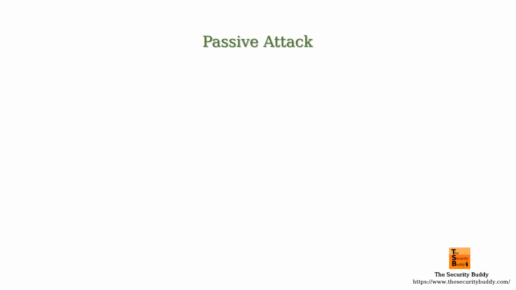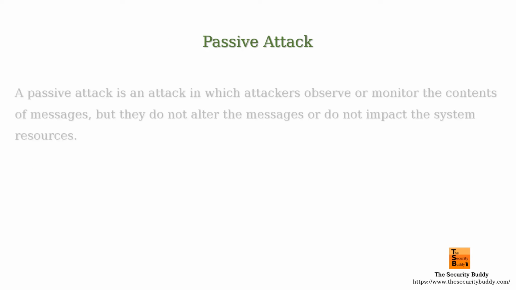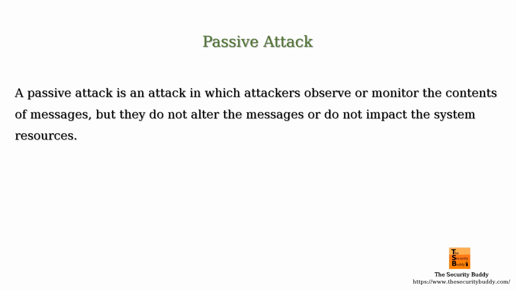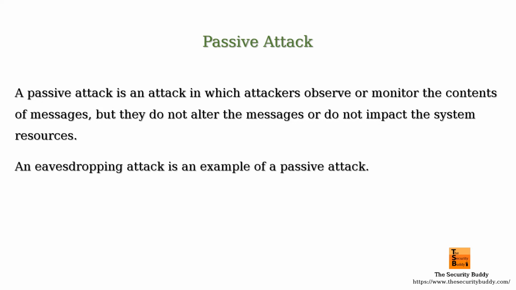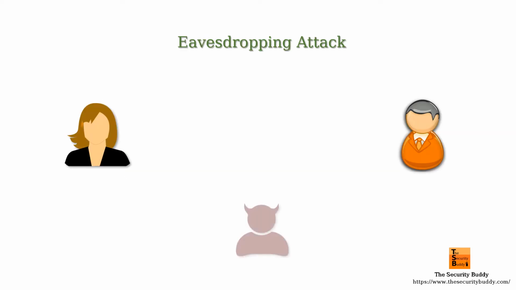A passive attack, on the other hand, is an attack in which attackers observe or monitor the content of messages, but they do not alter the messages or impact the system resources. For example, an eavesdropping attack is an example of a passive attack. In an eavesdropping attack, an attacker monitors data transmission and steals sensitive data, but they do not alter the content of the messages. So, it is a passive attack.